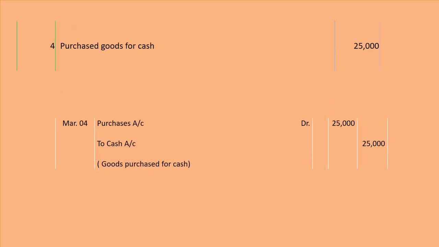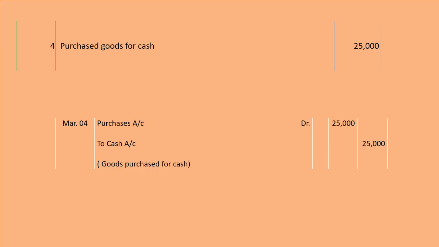Next entry is March 4, purchased goods for cash. Beta, whenever there is furniture we will write furniture account, but whenever there are goods, we will not write goods account, we will write purchases account here. In our last entry, Manohar Lal and Sons purchased furniture for cash, that's why we debited furniture account to cash account. Here he has purchased goods for cash. Instead of goods we will write purchases account only.